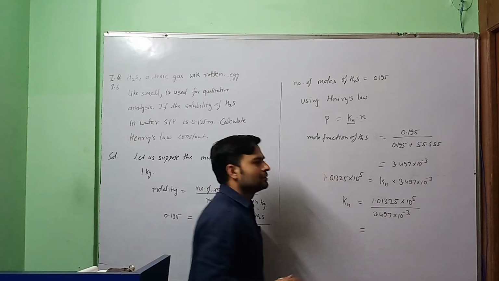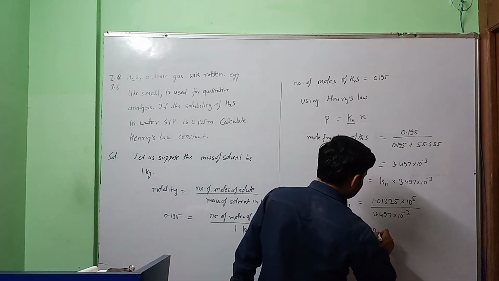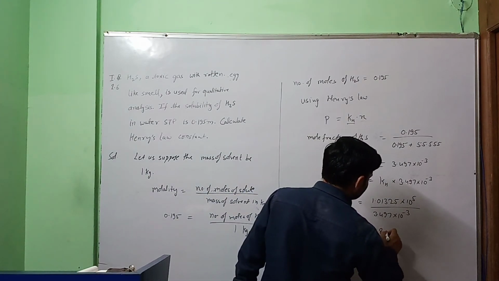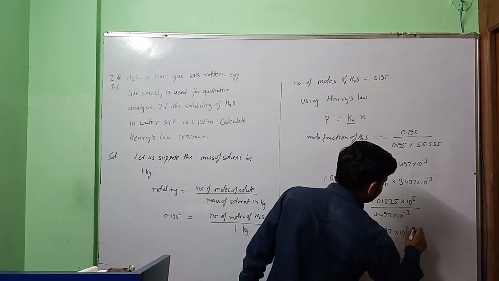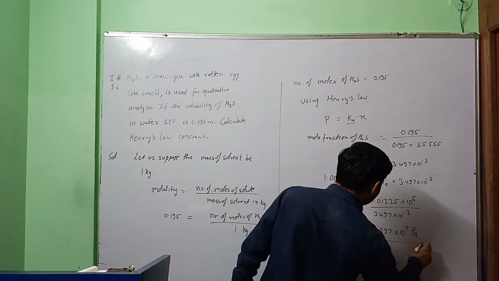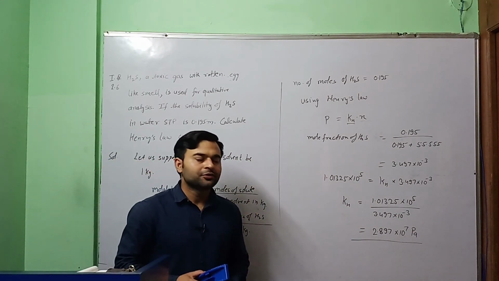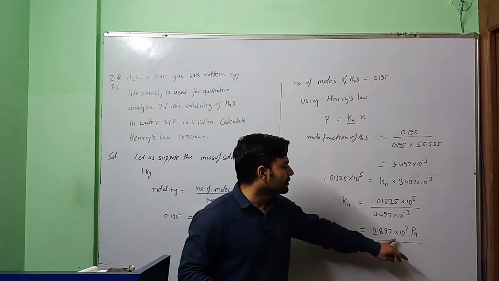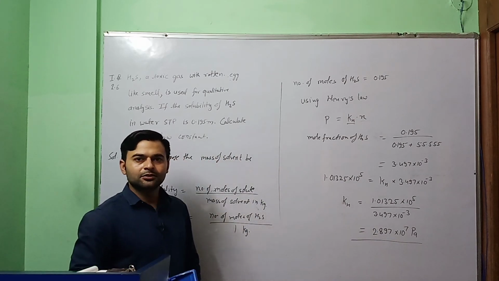So kH we will get 2.897 into 10 to the power 7 Pascal. So for H2S, the value of kH is 2.897 into 10 to the power 7 Pascal. So that will be the answer to the question.